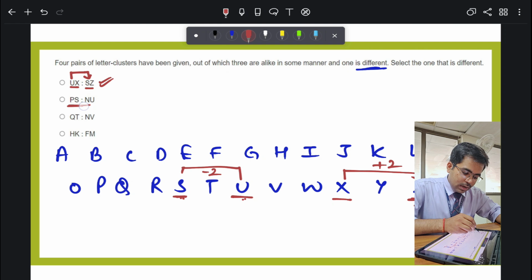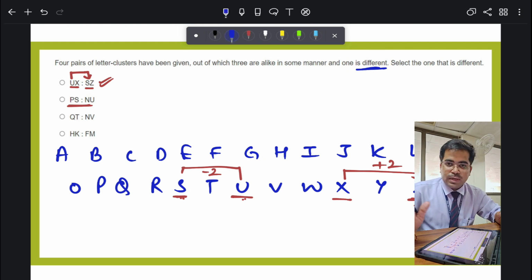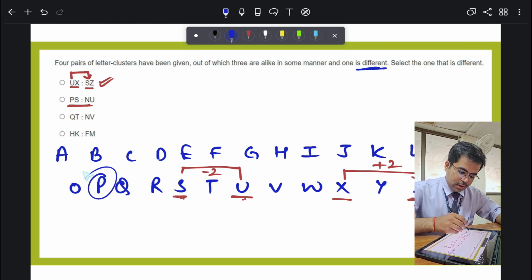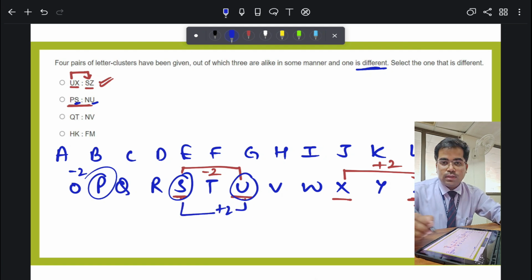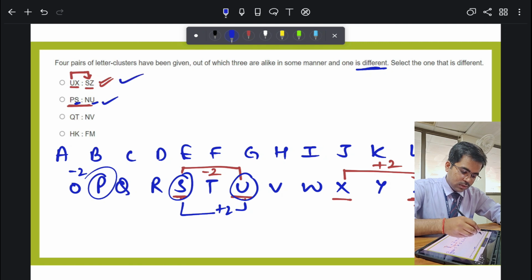Alright, now let's check this in the next part. P should be related to N. Where is P? P is here, N is here. If I do -2, I get N. This is correct. Now S should be related to U. Where is S? S is here and U is here. If I do +2 over here, I get this part. This is also done, this is also done.